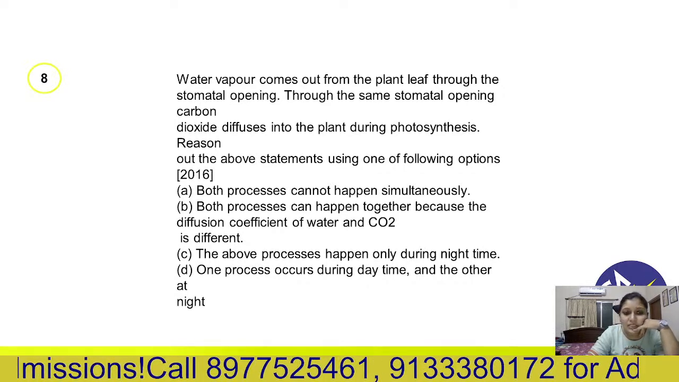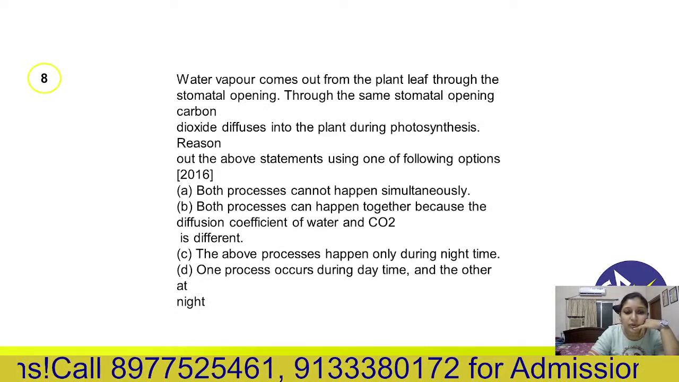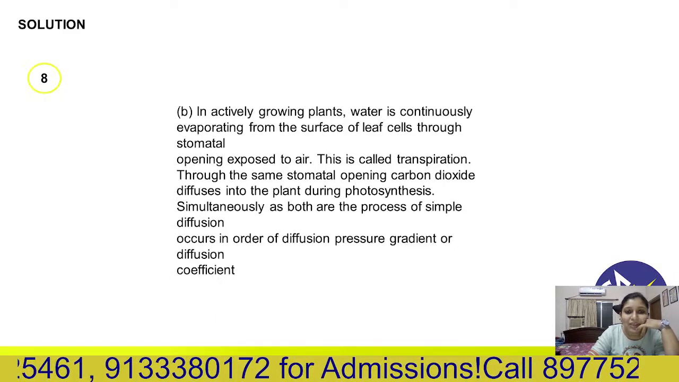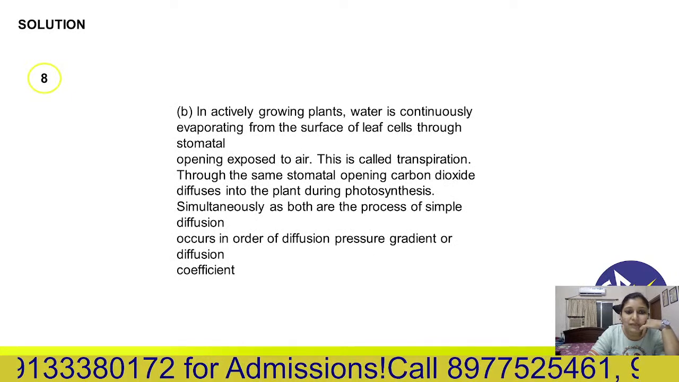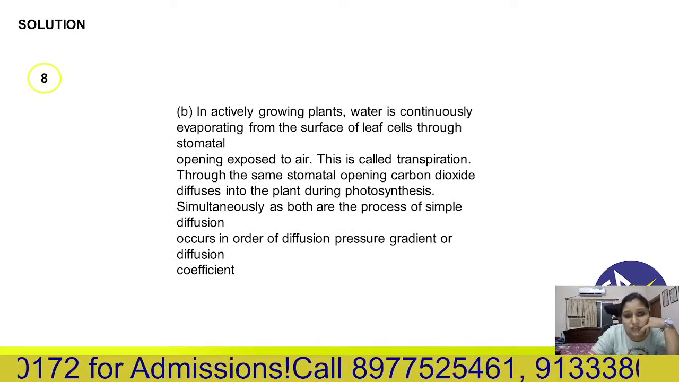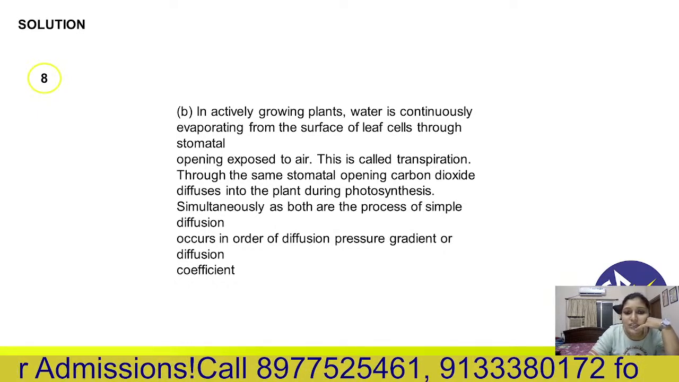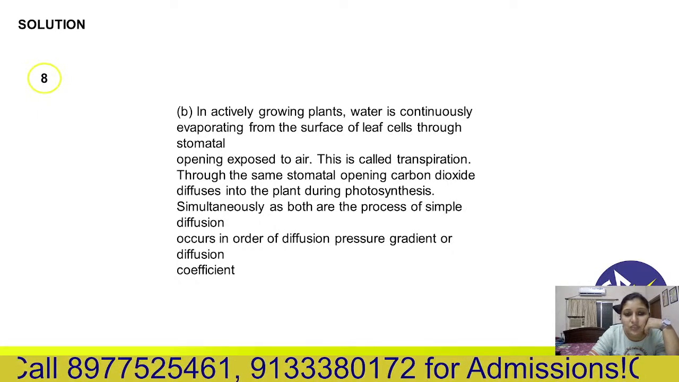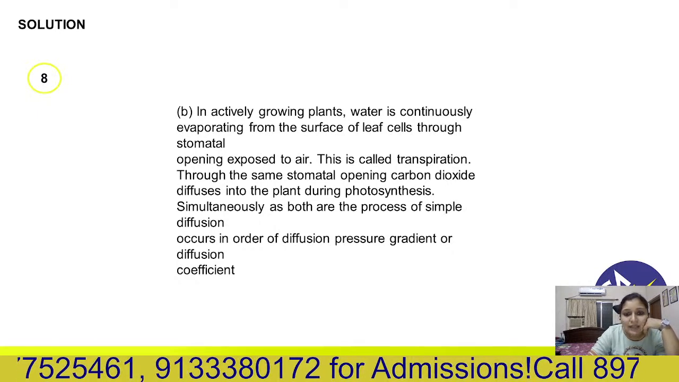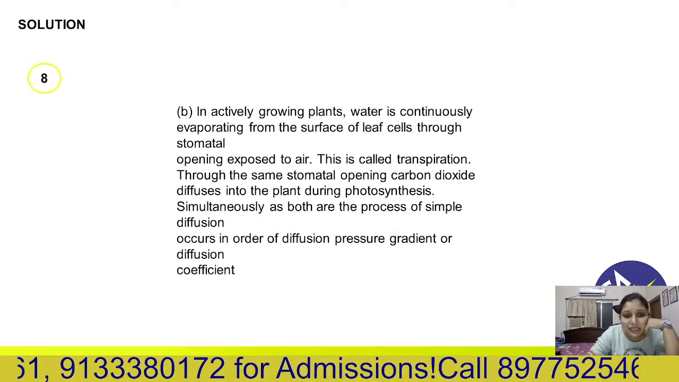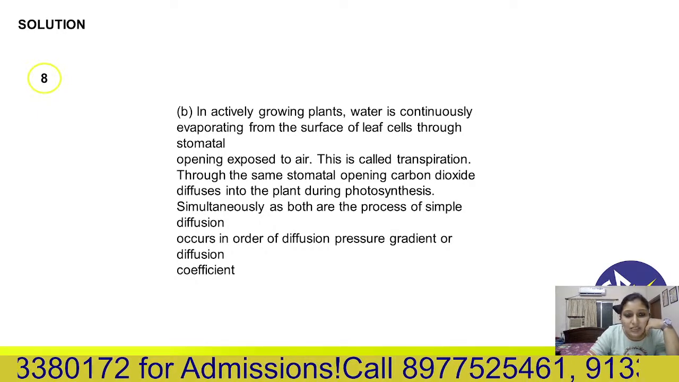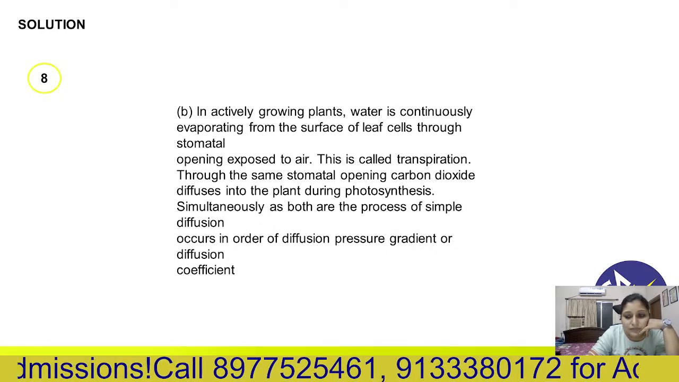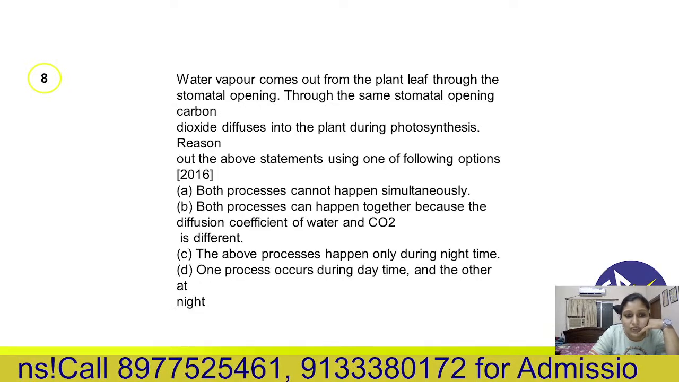Okay, correct answer is D. One process occurs during the daytime and another at the night time. In an actively growing plant, water is continuously evaporating from the surface of the leaf cell through the stomatal opening. So this is called transpiration. Through the same stomatal opening, CO2 diffuses into the plant during photosynthesis. That means carbon dioxide comes inside the plant cell. So it occurs due to diffusion pressure gradient or diffusion coefficient. So it's B, sorry, not D, it's B.